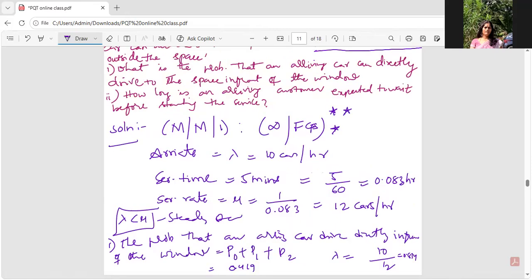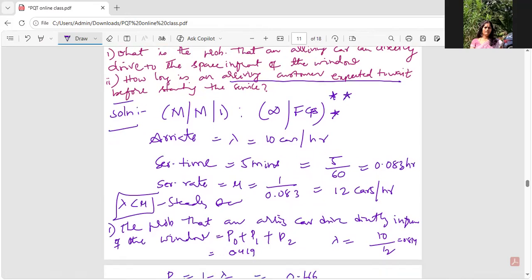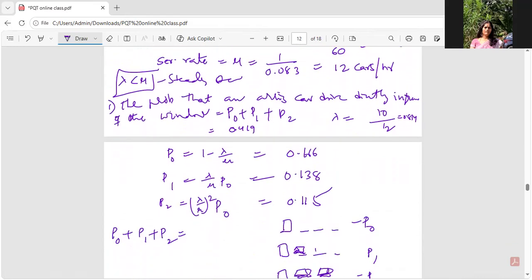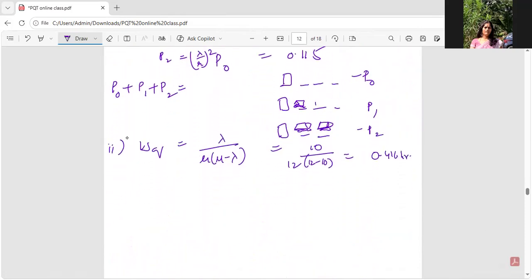How long is an arriving customer expected to wait before starting the service? It means the arriving customer is expected to wait in the queue. So that's why I have found the waiting time in the queue. The arriving customer has to wait in the queue. Hence, I have found the waiting time in the queue, which is nothing but 0.416 hours.